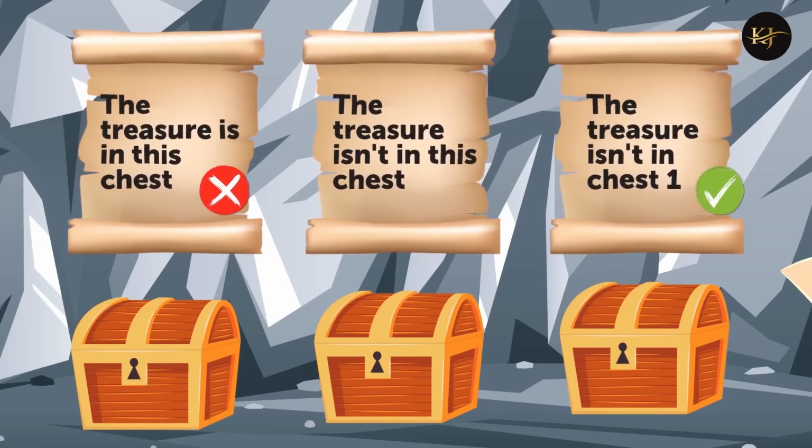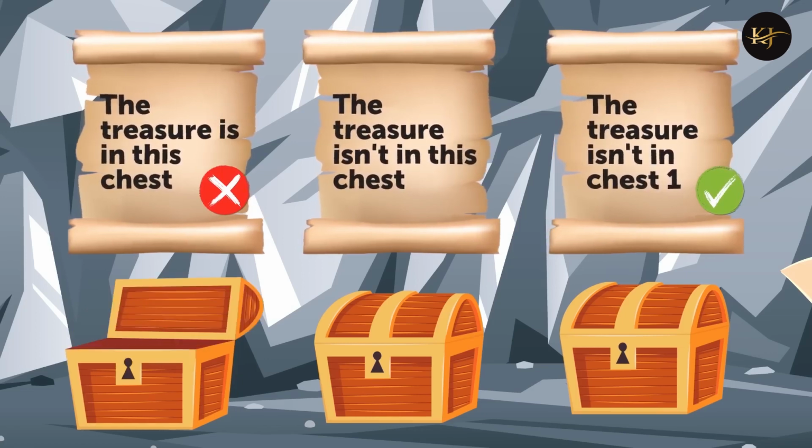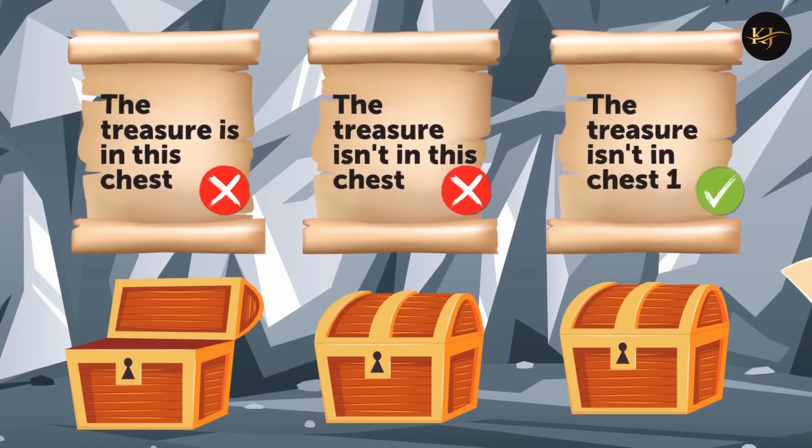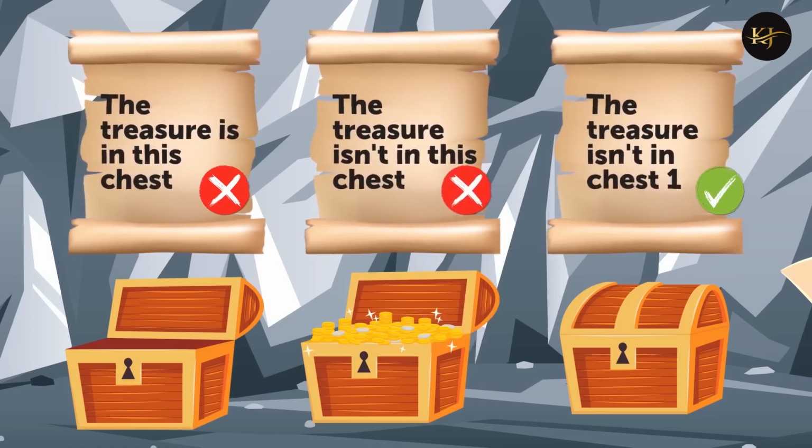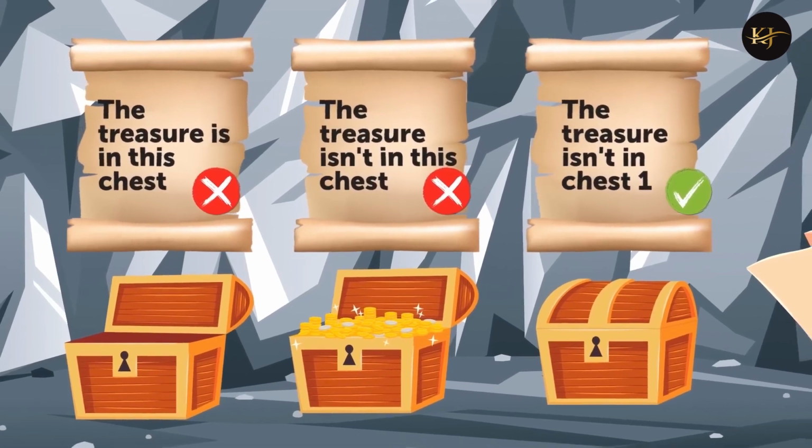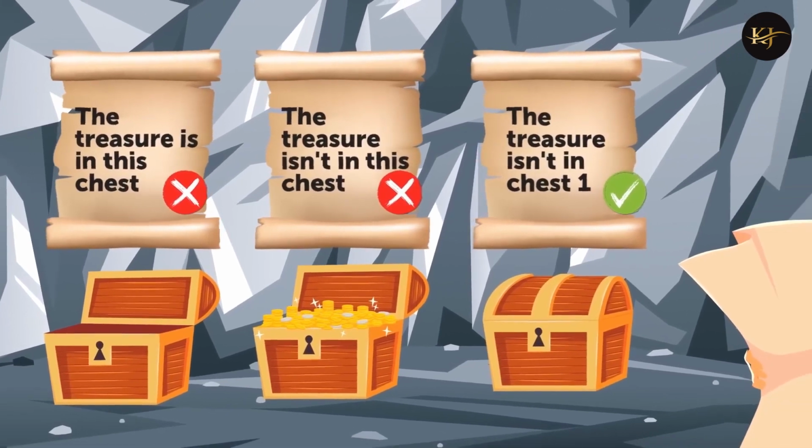Then from the first statement that is wrong, you can conclude that there's no treasure in the first chest. Since the second one is wrong too, then the treasure must be there. Now there are no contradictions and the treasure is in the second chest.